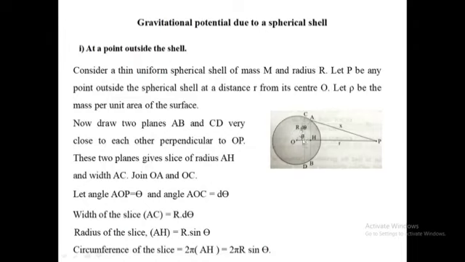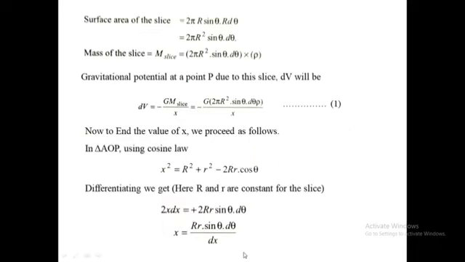Width of slice AC is equal to R d theta. The radius of the slice AH is equal to R sine theta. Therefore, the circumference of the slice is 2 pi AH, which is 2 pi R sine theta.